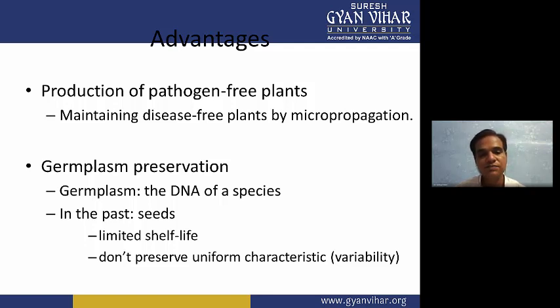So germplasm preservation is a very important technique where we are able to save plants which are going extinct from the earth, and we can produce enough germplasm, or save it in laboratory conditions. DNA also we can extract and sequence, and then we can save it for various purposes.